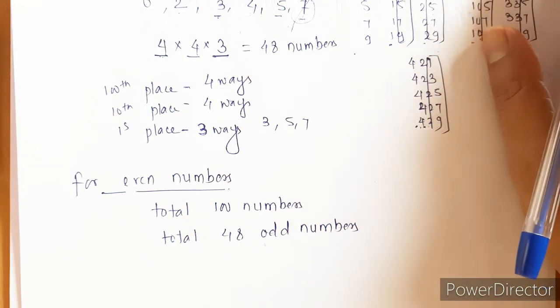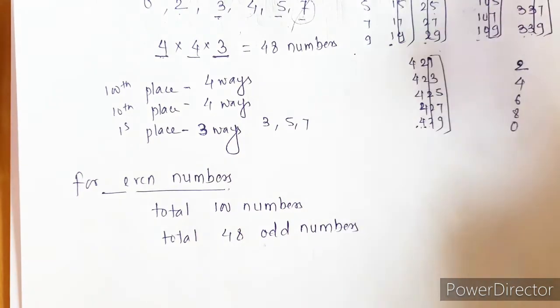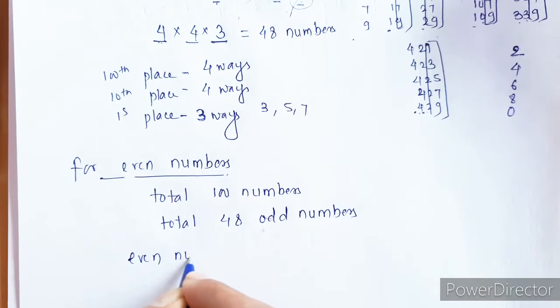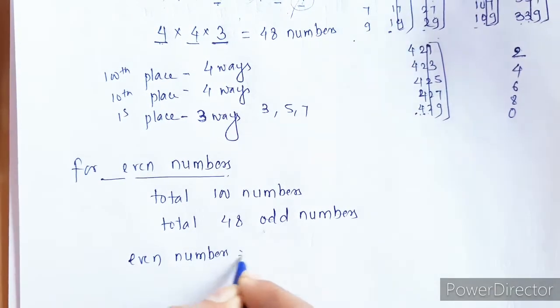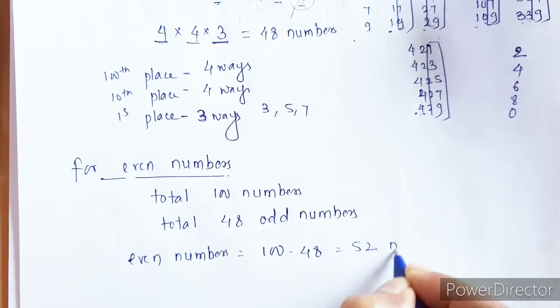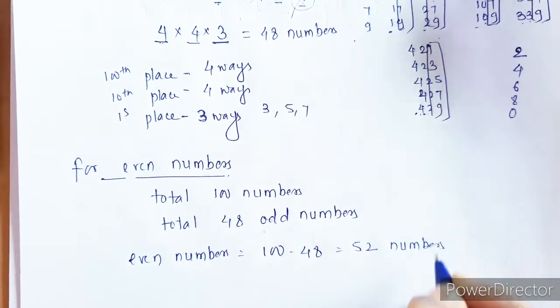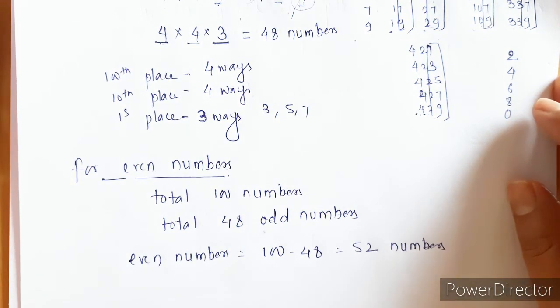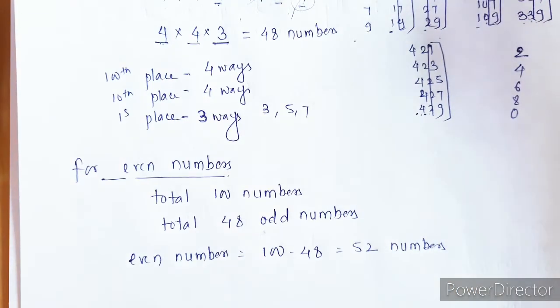Okay, from 100 numbers, suppose there are 48 odd numbers, remaining are going to be even number. So how many even numbers do we have? It is 100 minus 48, and that is nothing but 52 even numbers. So in this case we have total 100 numbers. Out of those 100, 48 are odd and rest 52 are even numbers.